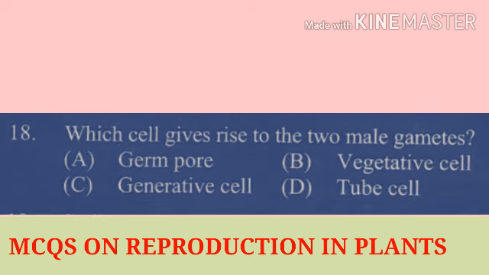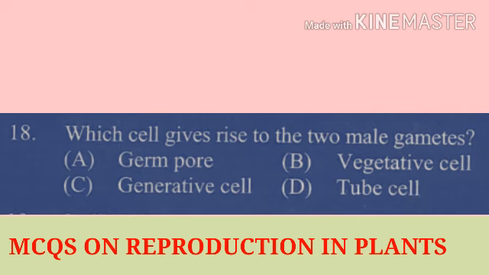Question number 18. Which cell gives rise to the 2 male gametes? This is the question related to the male gametophyte. Option number A, germpore, option number B, vegetative cell, option number C, generative cell, and option number D, tube cell.